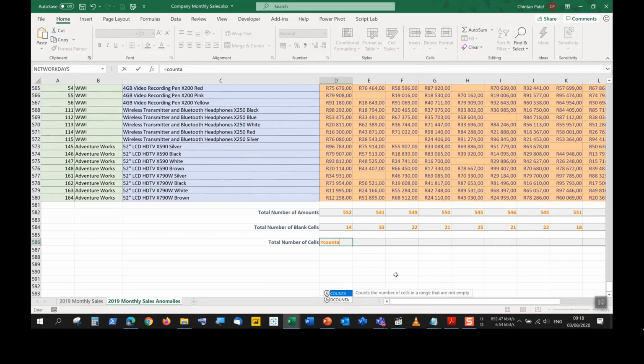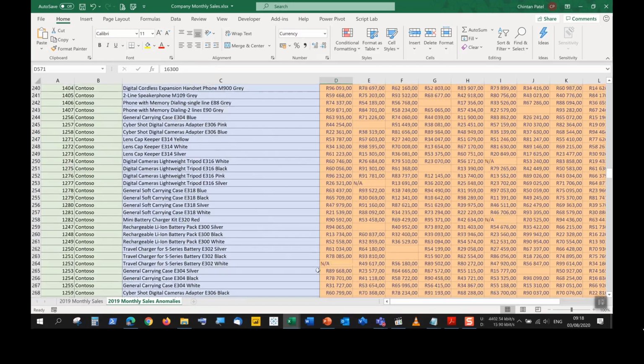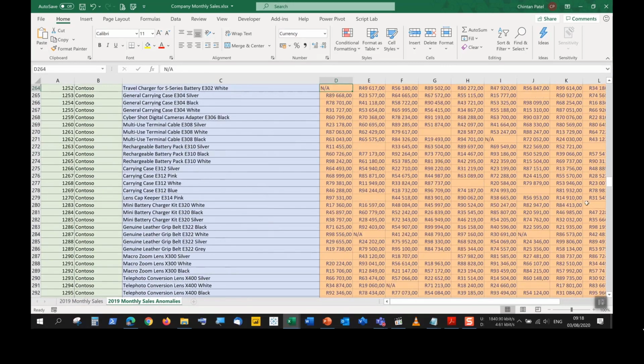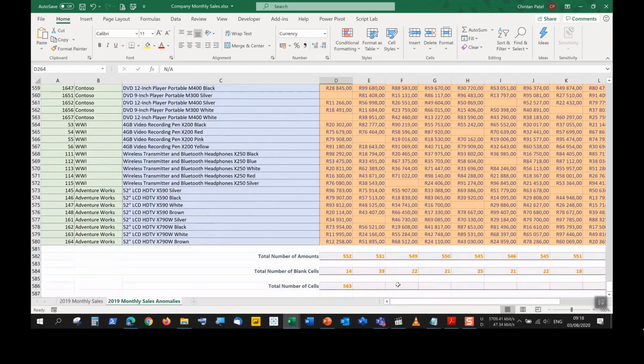So equals COUNTA, open brackets, again from D4 to D580, close my brackets, push enter. So we see 563 cells that have a value inside. When I use the term value, value could refer to a number. It could even refer to this not applicable that we see in a couple of places. And then all we do is click and drag this across to complete the rest.